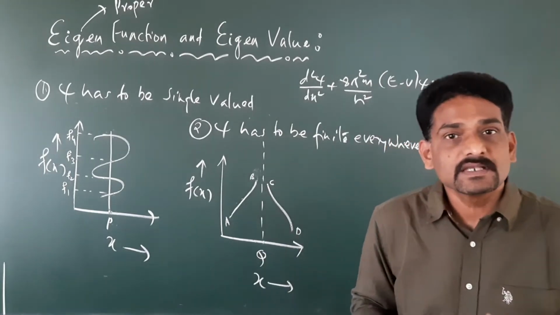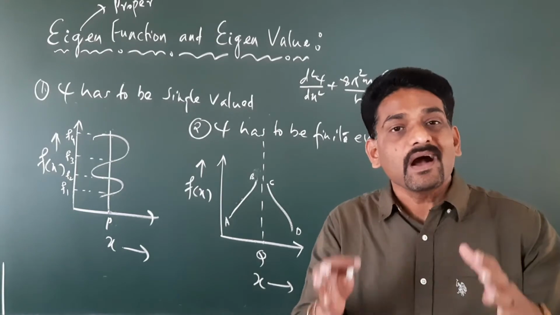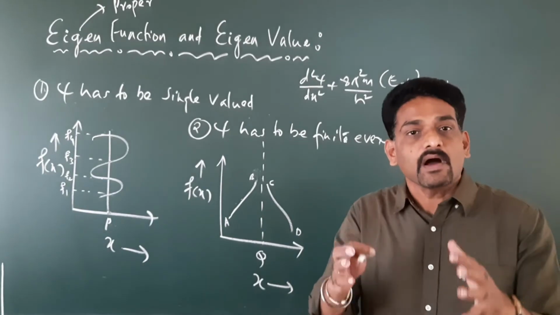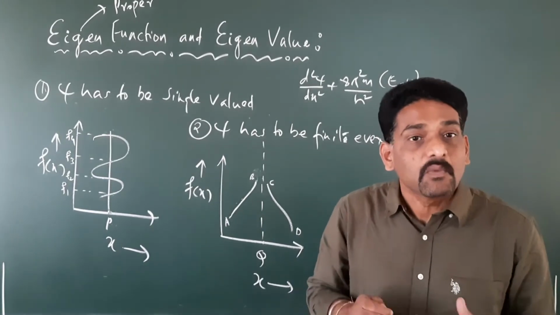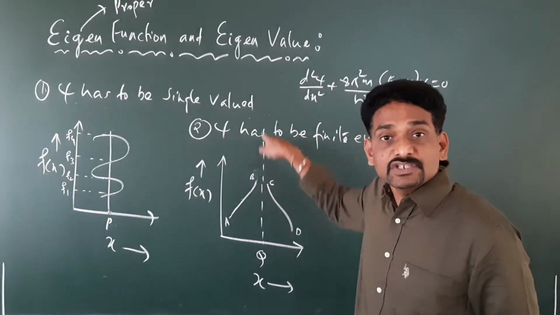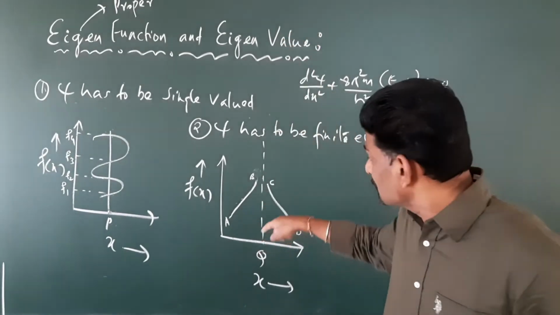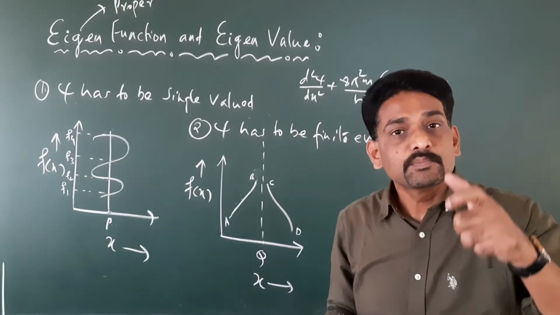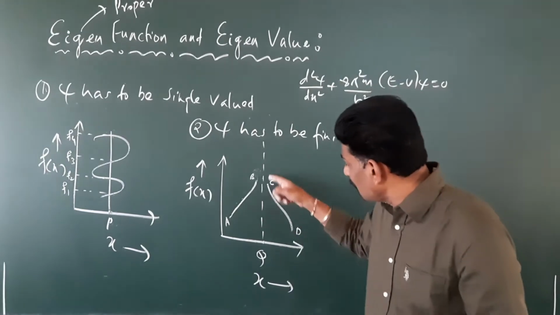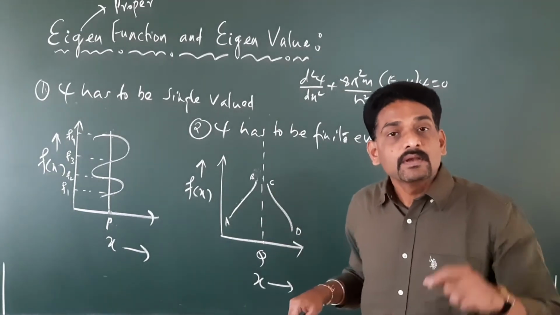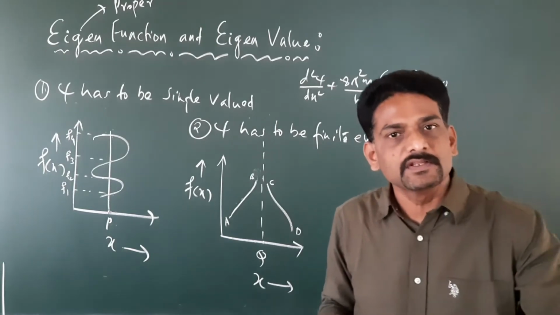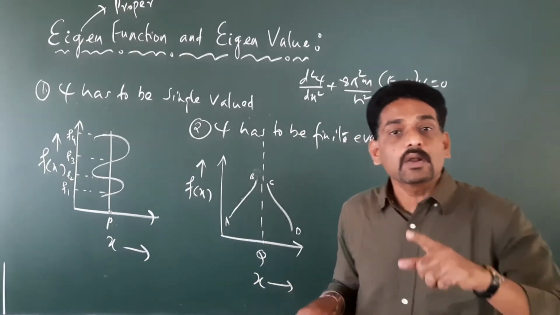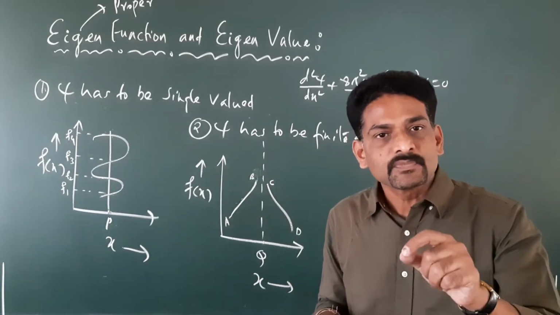It means to say what? It means that we are almost certain about the position of the particle. Why? Because the probability value is reaching the infinite value. So if we say the probability value is infinite, it means that we are almost certain about the position of the particle at an interval of x, at an interval of q. If you are almost certain of the position of the particle at an interval of q, indirectly you are violating the Heisenberg's uncertainty principle.